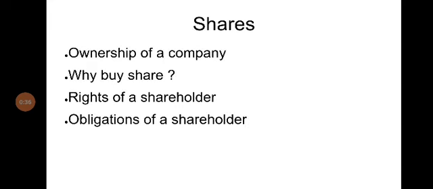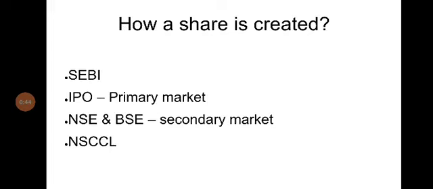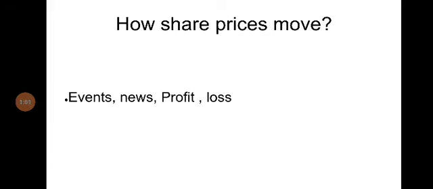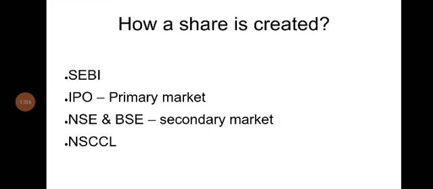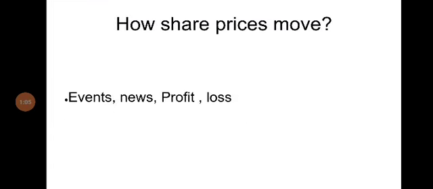After that, we also explained shares and what a share is, how a share is formed, the rights and obligations of a shareholder, and how a share is created. We discussed the importance of SEBI, what a primary market or an initial public offering is, then the role of NSE and BSE in facilitating trading of shares in the secondary market, and some of the intermediaries like NSDL, CDSL, and NSDL. We also explained how a share price moves, what leads to movements in the prices of shares.